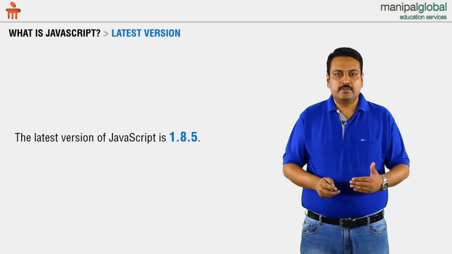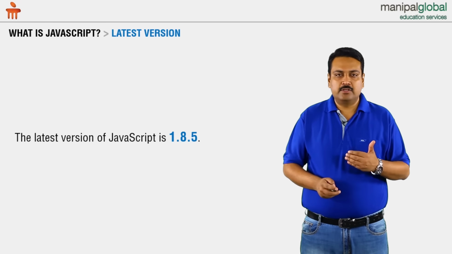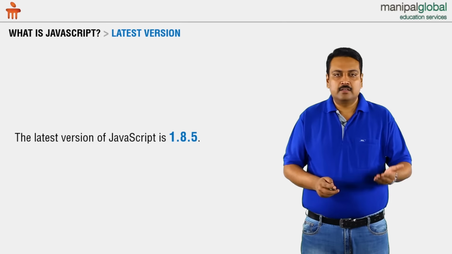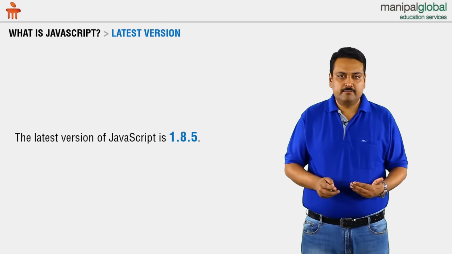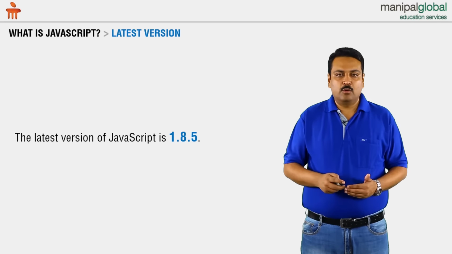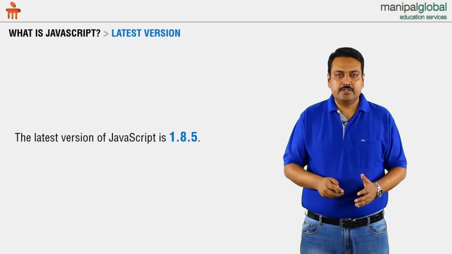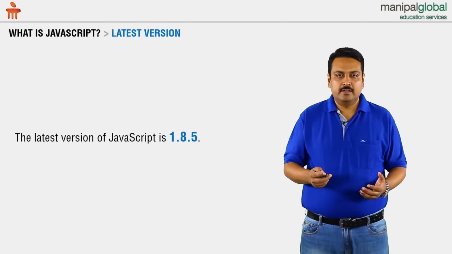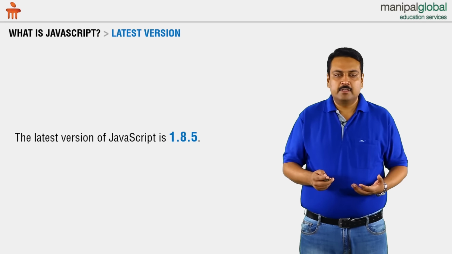The latest version of JavaScript is 1.8.5, and this was released in the year 2011. JavaScript was first released in the year 1995. JavaScript is owned and maintained by the Mozilla Foundation, and the Mozilla Foundation controls new capabilities that have to be added. Mozilla Foundation is a non-profit entity, so JavaScript growth happens in that manner.